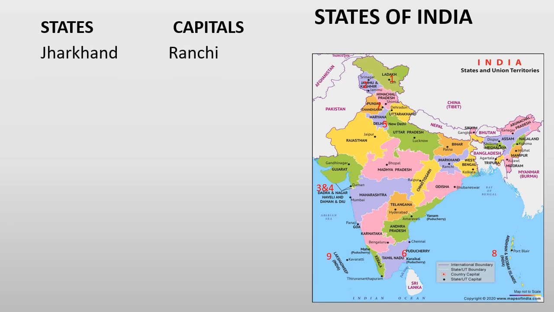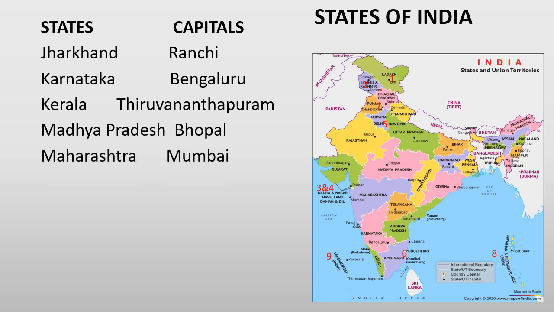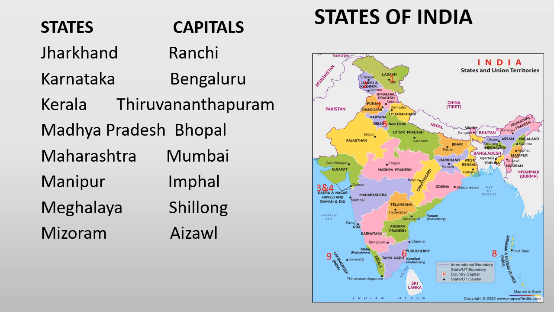Next is Jharkhand, Ranchi. State Karnataka, capital Bangalore. Kerala, Thiruvananthapuram. Madhya Pradesh, Bhopal. Maharashtra, capital Mumbai. And Manipur, Imphal. Meghalaya, capital is Shillong. Mizoram, capital is Aizawl. Nagaland, capital is Kohima.